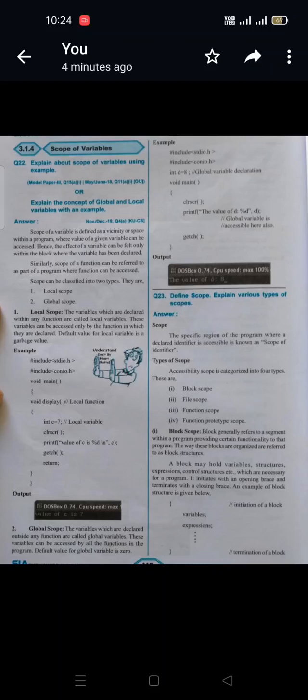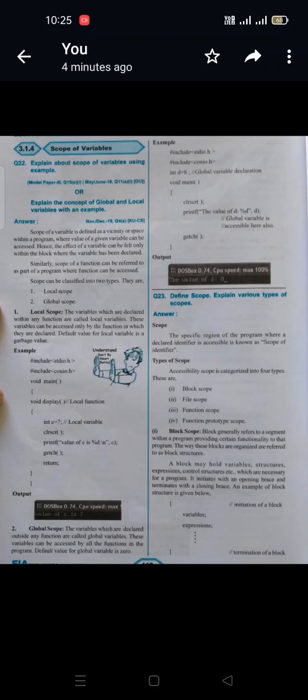The default value for a local variable is a garbage value. Garbage value means any number; we cannot imagine it. The computer can assign a value to the variable which we have declared, and that is called a garbage value. Garbage means it is uncountable, whatever the number may be. You can observe here, first one, local scope.